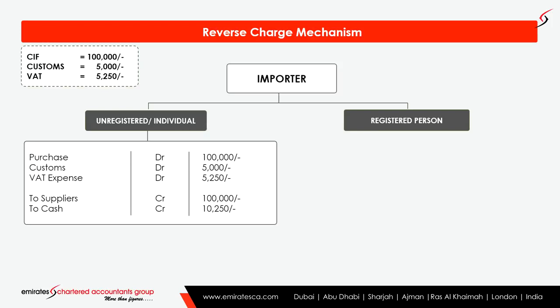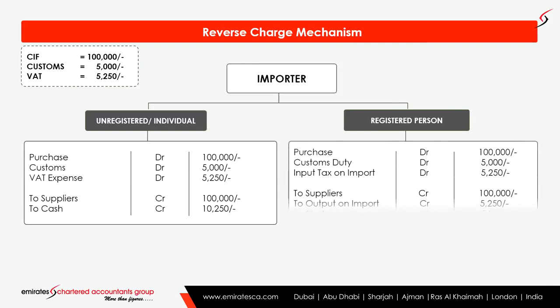Since he pays tax while importing, the entry has to be: purchase 100,000, customs duty 5,000, and the VAT will be an expense for him, that is 5,250. The credit goes to suppliers 100,000, as well as the cash he has to pay, which is 10,250.